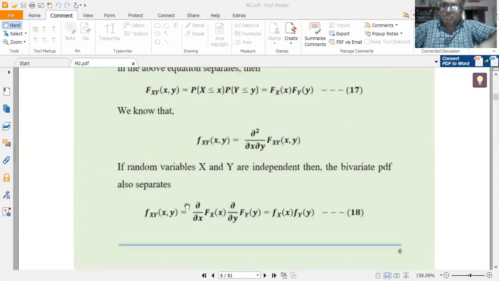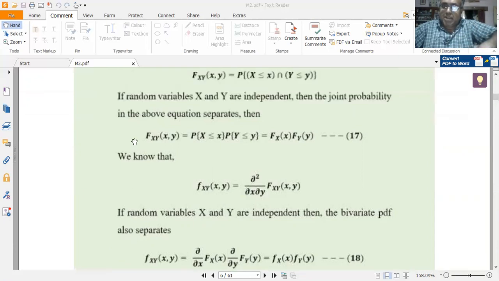Now this dou by dou x of Fx of x is nothing but the PDF fx of x. Dou by dou y of Fy of y is nothing but fy of y. So for two independent random variables x and y, if their joint CDF is independent, then automatically their joint PDF is also independent.